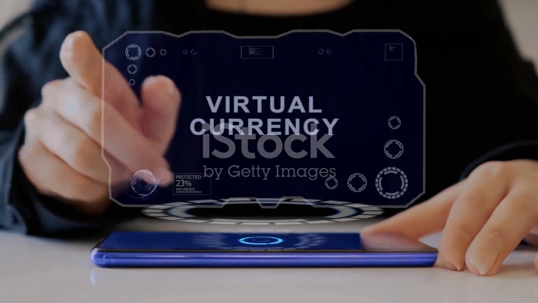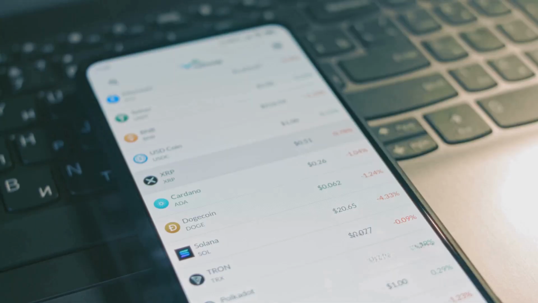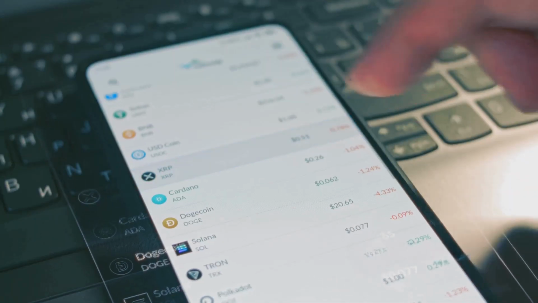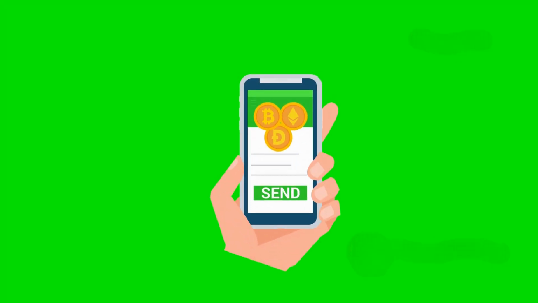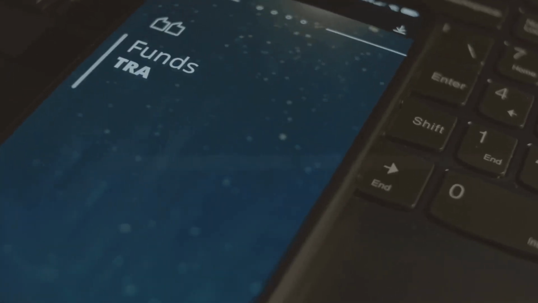With your USDT accessible and your Binance deposit address ready, let's make the transfer. So go back to the wallet where your USDT is located. Find your USDT token and then choose the option to send or transfer. Paste the USDT deposit address you copied from Binance into the recipient address field. Enter the amount of USDT you wish to send.